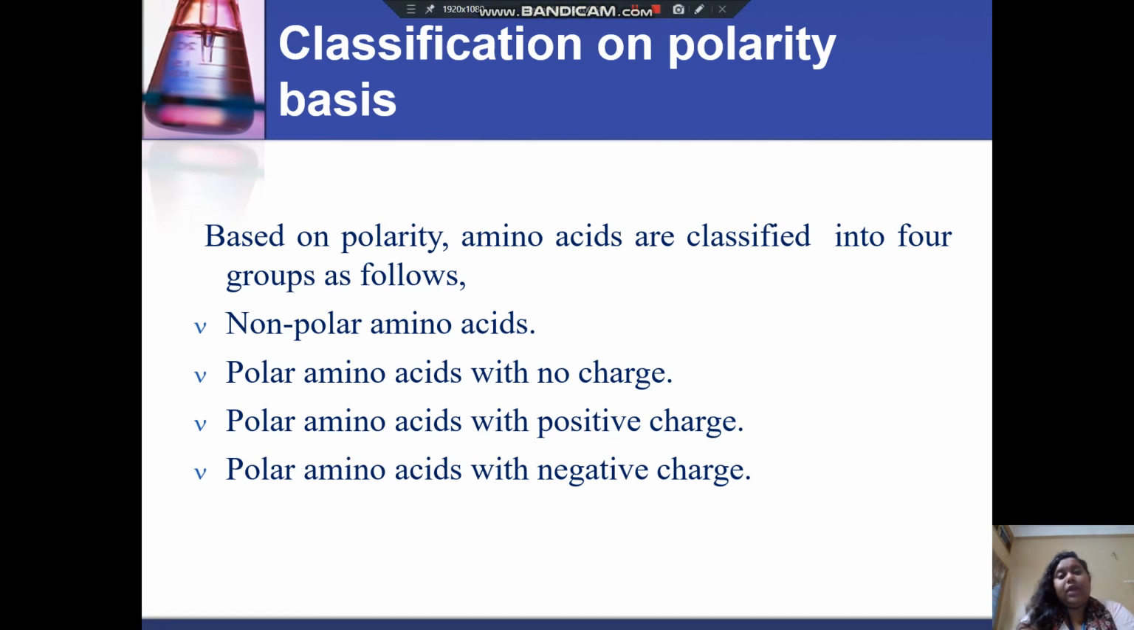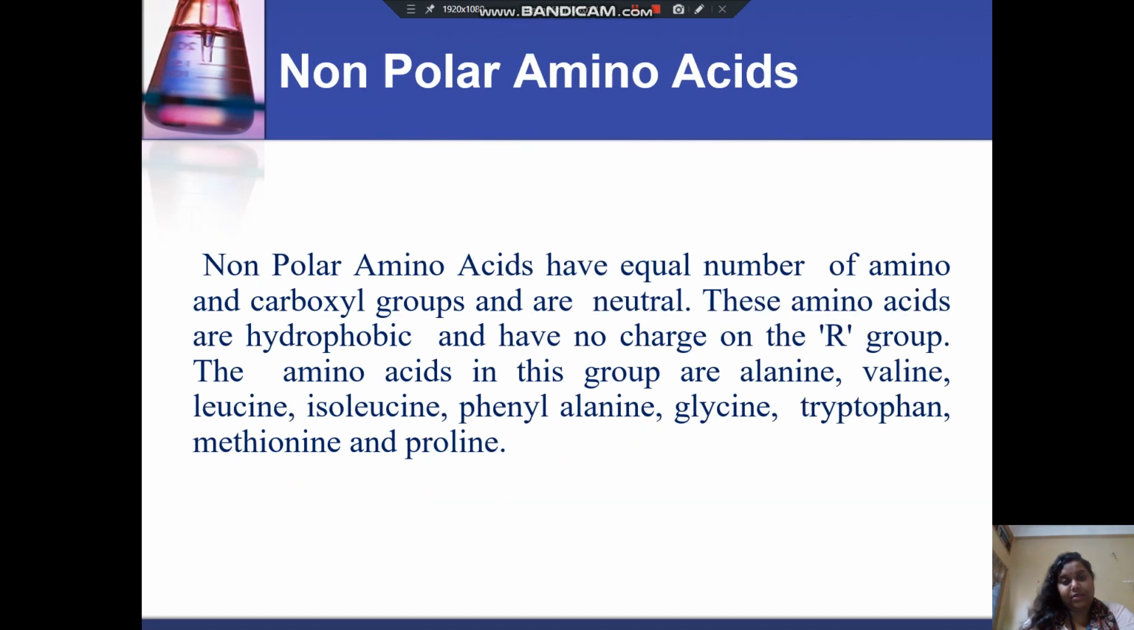Now the classification on polarity basis. Based on polarity, amino acids are classified into 4 groups as follows. They are the non-polar amino acids, polar amino acids with no charge, then polar amino acids with positive charge, and polar amino acids with negative charge. So these are the 4 classifications on polarity basis.